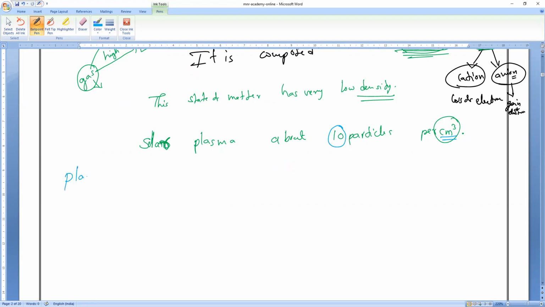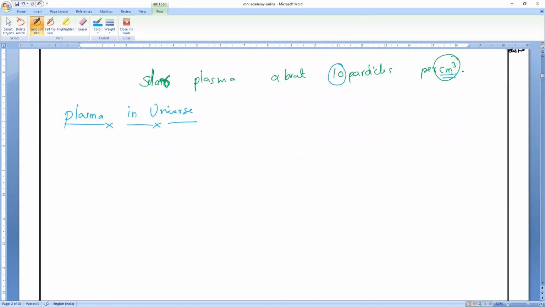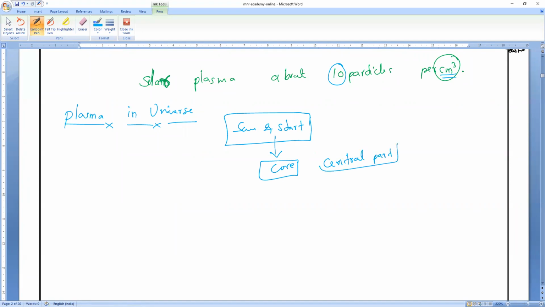Okay. So how does it form, sir? Let me explain. Plasma, as I'm saying, on Earth is the fourth state of matter. But in the universe, plasma is the what? All of you, first state of matter. Understand? All the stars, including the sun, the central part of the sun as well as the stars, everything is made up of what? All of you respond. Plasma. Everything is made up of plasma.